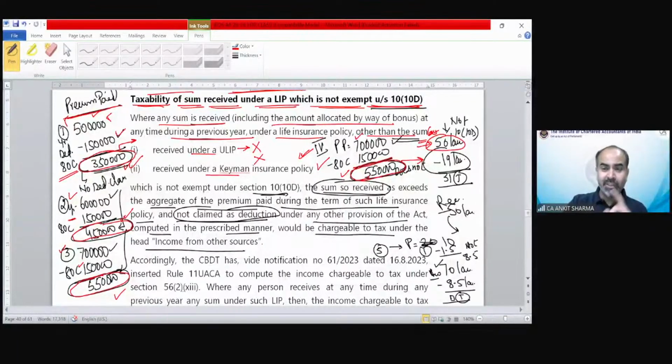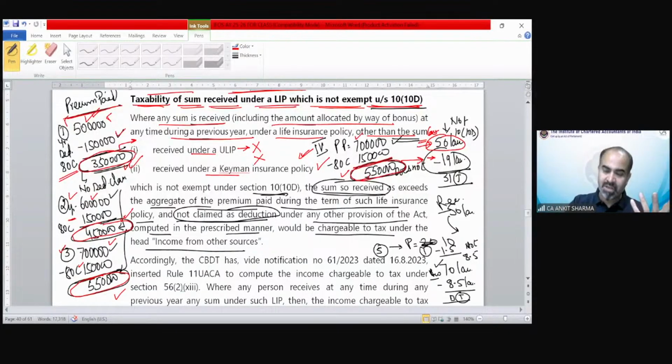That against this policy premium, whatever you have paid for last 4 years, out of that policy, we have paid 25 lakh rupees premium. 5 and 6, 11, 11 and 7, 18, and 18 and 7, 25 lakh. So out of this 25 lakh, we have already claimed 6 lakh rupees as deduction. So remaining 19 lakh, we did not claim as deduction.